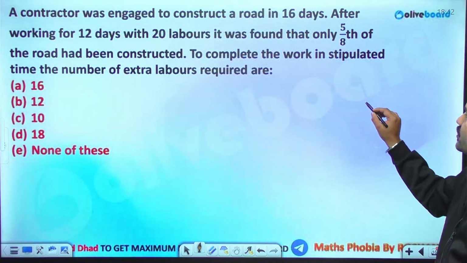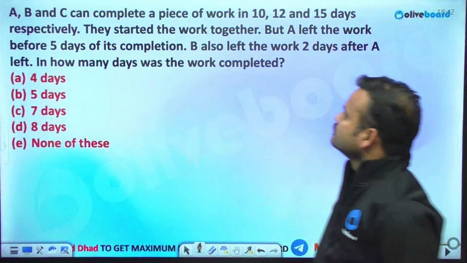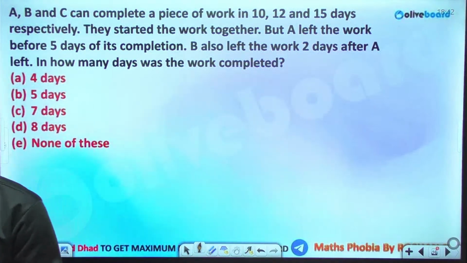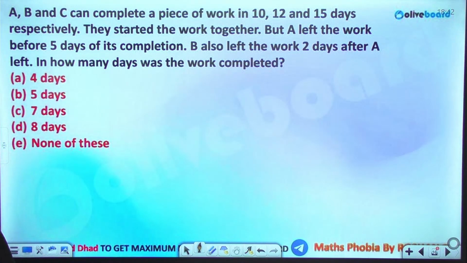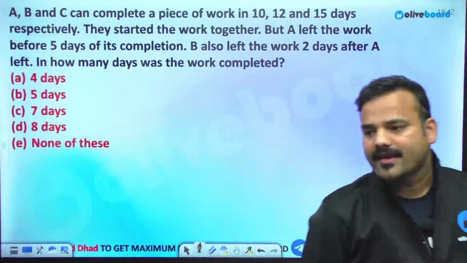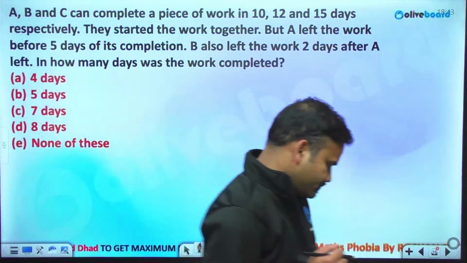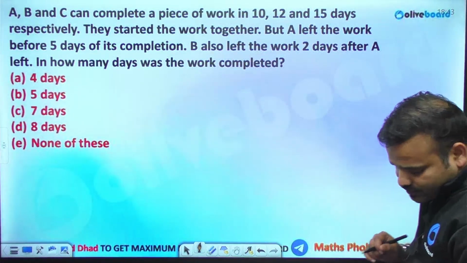This is the same contractor question, and this you can do with the same approach. Sean, if you are doing it with any other method now, that will be very lengthy. You need to solve this equation. Sir, can we make efficiency equal of 1 and 2? No, you can't make, because the number of people over there are not the same, and the combination of people over there was not the same, so you won't be able to make the efficiencies equal. Not possible, beta. Not possible.